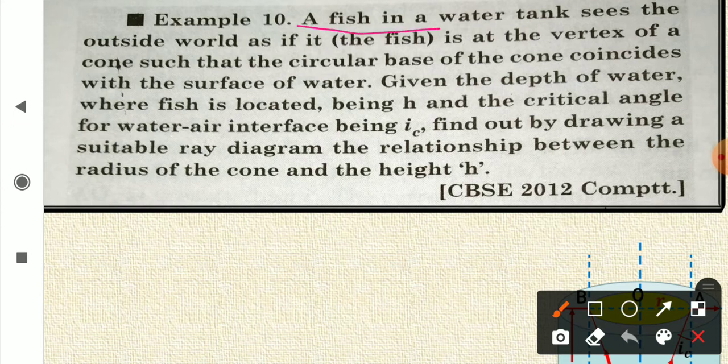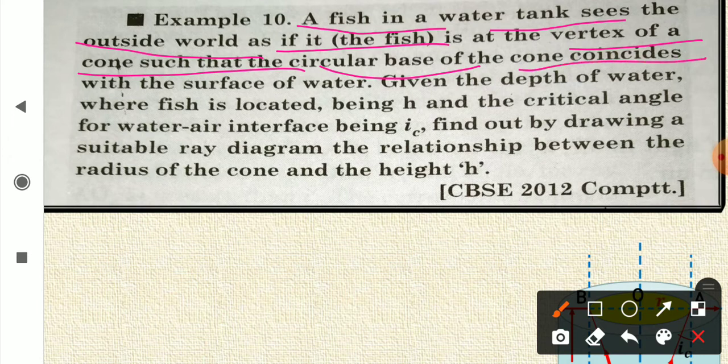A fish in a water tank sees the outside world as if it is at the vertex of a cone, such that the circular base of the cone coincides with the surface of water.